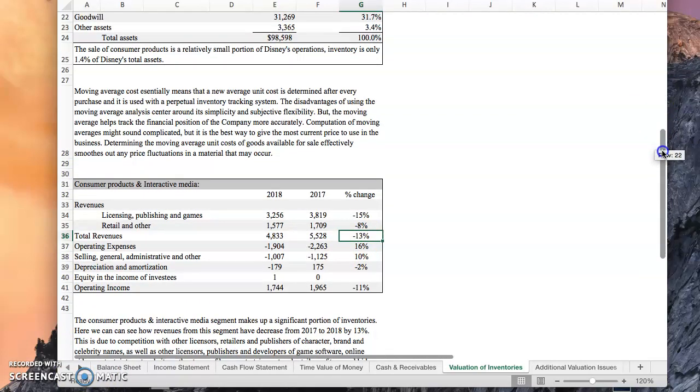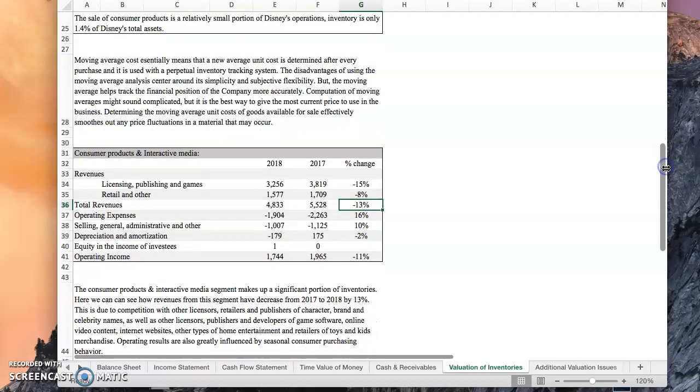The decrease is important because it's actually due to competition with other licensors, retailers, and publishers of characters, brand, and celebrity names, and developers of game software. And operating results are greatly influenced by seasonal consumer purchasing behavior.